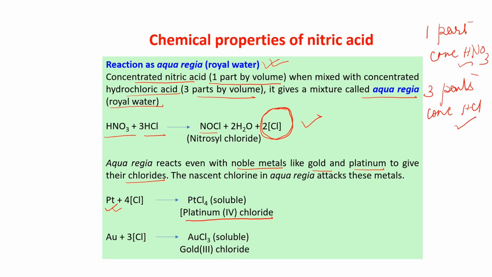That means platinum is now getting dissolved in this aqua regia. Because of these two, this nascent chlorine is coming out, and the platinum reacts with this nascent chlorine and gives you platinum 4 chloride. Similarly, with gold, it gives you gold 3 chloride. So it is getting dissolved in aqua regia. This is aqua regia. Am I clear?